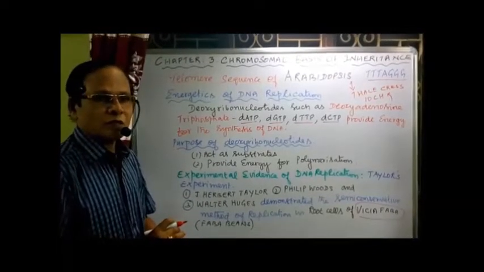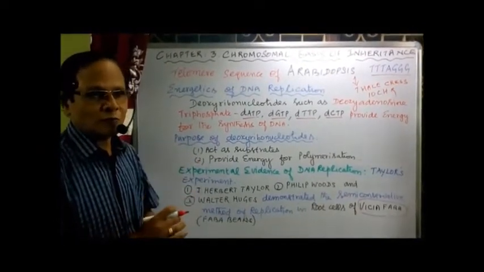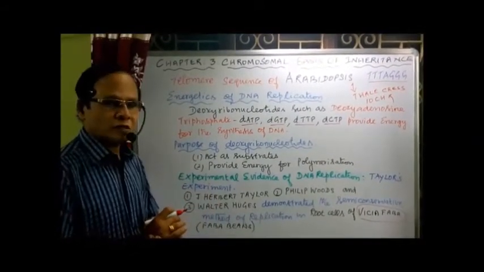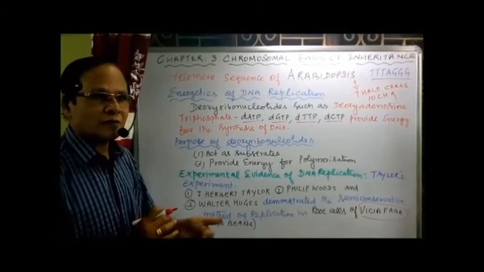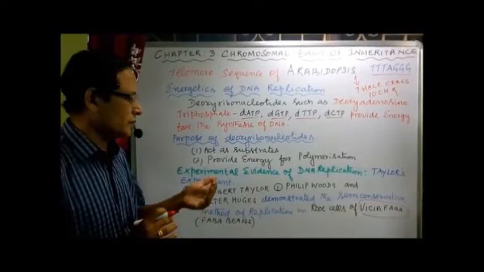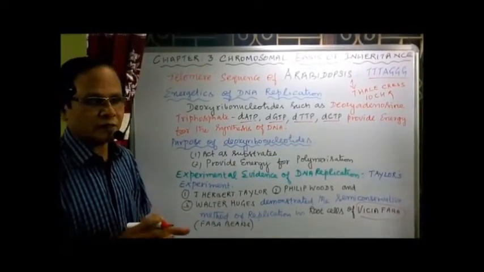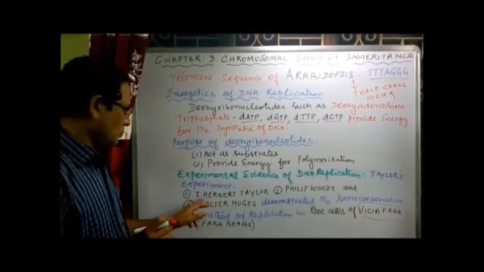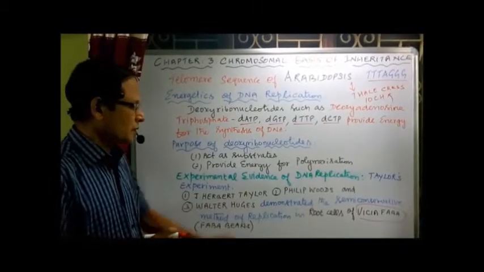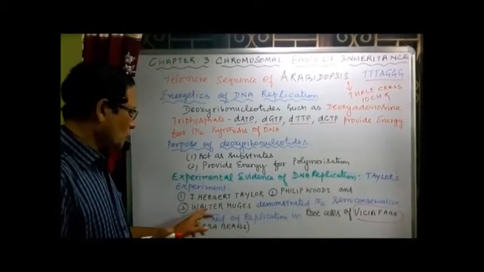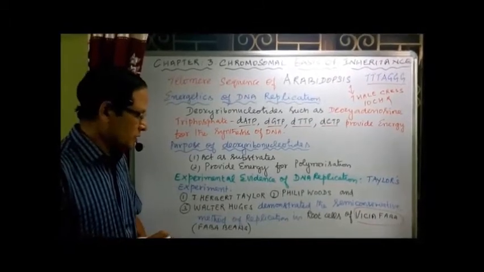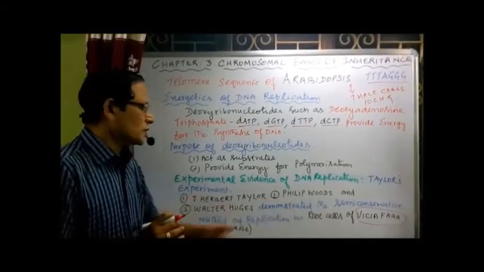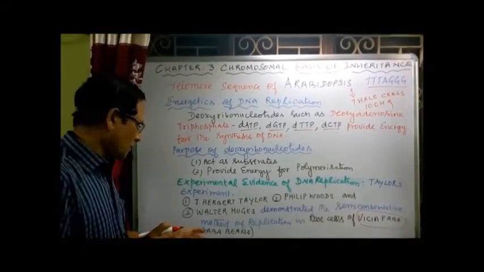You know that heavy nitrogen was used as an isotope in the semi-conservative method of replication of DNA. Here Taylor along with his colleagues used a radioactive isotope in the form of thymidine. Now, three different people: number one, J. Herbert Taylor; number two, Philip Woods; and number three, Walter Hughes. They demonstrated DNA replication in root cells of Vicia faba, normally called faba beans.